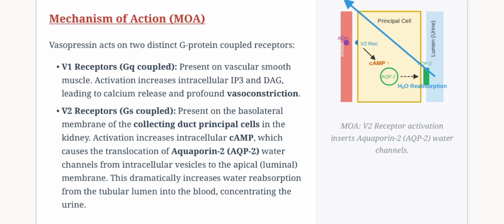V2 receptor, which is Gs coupled, is present on the basolateral membrane of the collecting duct principal cell in the kidney. Activation increases the intracellular cAMP, which causes translocation of aquaporin water channels from intracellular vesicles to the luminal membrane. This dramatically increases water reabsorption from the tubular lumen to blood, concentrating the urine.